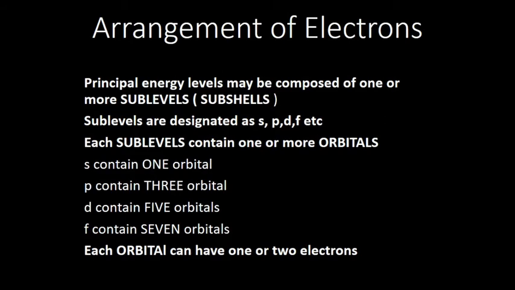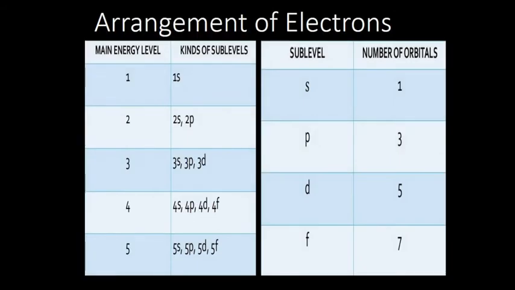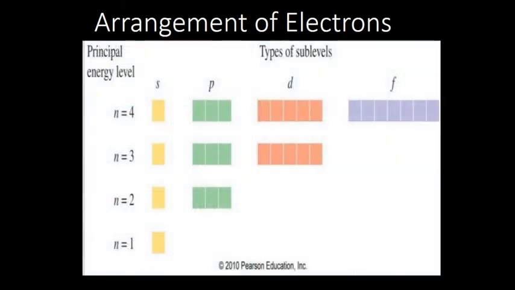So these orbitals are the ones in which the electrons are lying. Now that is given here: s has only 1 orbital, p has 3 orbitals, d has 5 and f has 7.